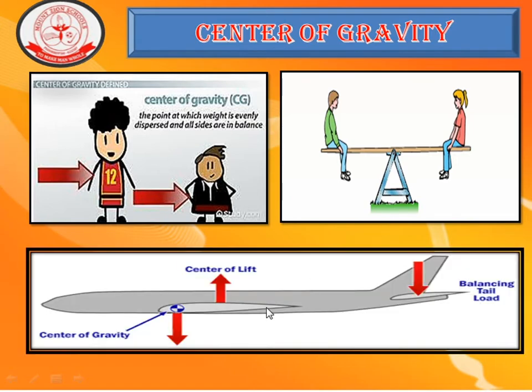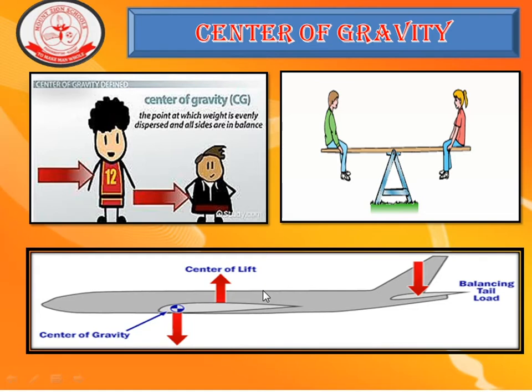And look at this picture here. The center of lift and center of gravity must be in opposite directions so that a balanced position or stability is maintained in the case of an aeroplane.